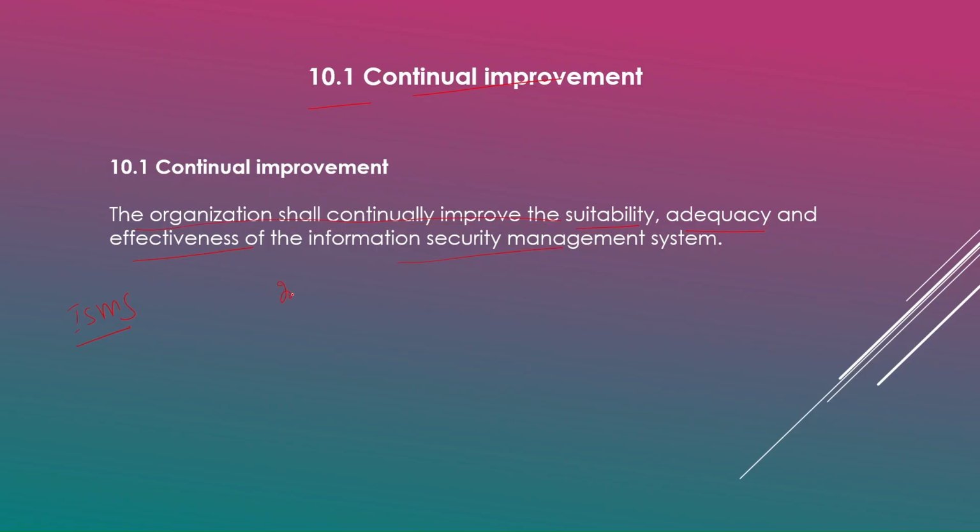Like, you have to understand, okay, what are the improvement points that you have to make? Like from your audit report results, you will get some improvement points that you have to work on. Maybe from a management review, you will get some more information. Performance evaluation, you will get what are the things that you need to improve on. Take all these data, okay, and then prepare an improvement plan. And after it is implemented, then again you have to review it, see where exactly you're standing. So that is a continuous process.